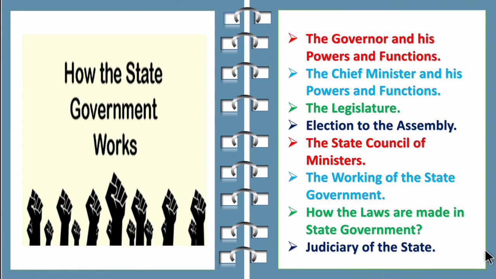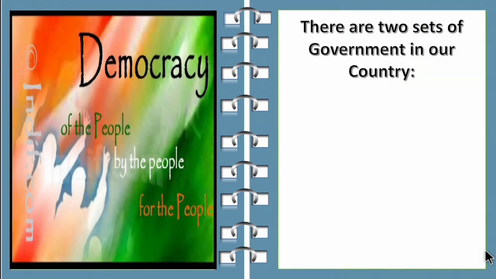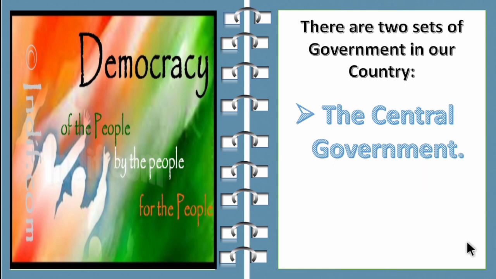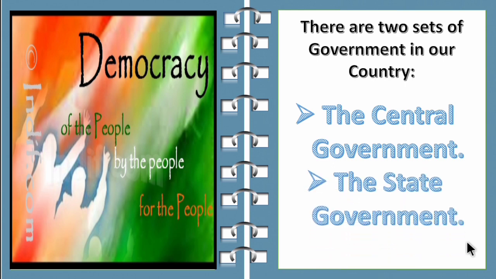So let's revise it. First, our India is a democratic country. Democratic means what? Of the people, by the people and for the people. There are two sets of government in our country. First is the central government and then the state government.